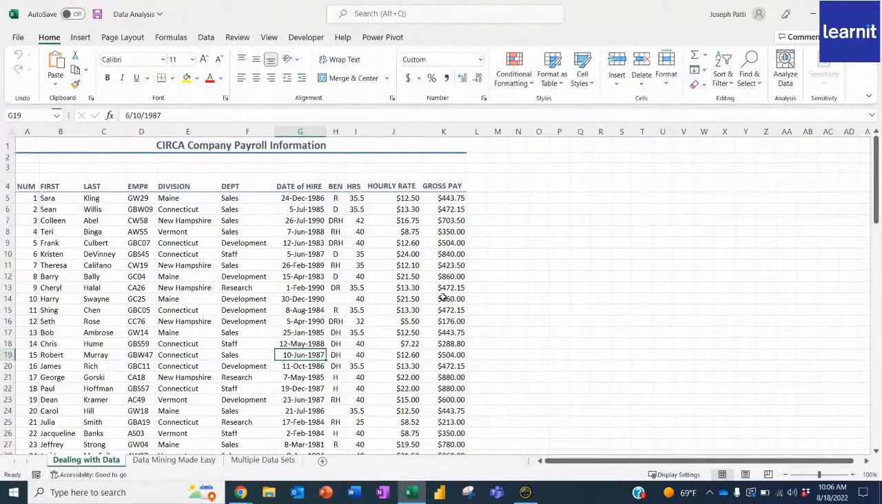open up my file, and the first thing we're going to talk about is actually dealing with the data. So right here, you'll notice that I have this Circa company payroll information data. Nothing too crazy here, just a numbering system, which I always recommend with data sets. I also have some simplistic information like first name, last name, employee number, division, what department they work in, and so forth. And we're going to actually pull more data.